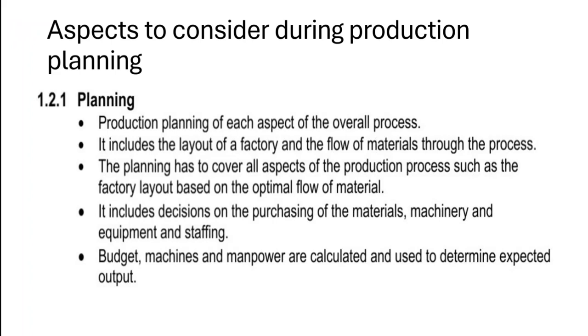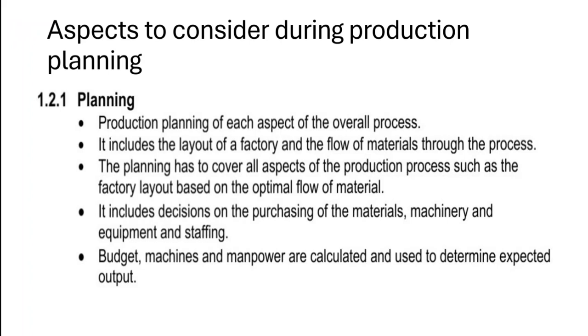Now we're going to look at the aspects to consider during production planning. The first one is the planning. Now, the first thing you need to do is planning of each aspect of the overall process. It includes the layout of a factory and the flow of materials through the process.